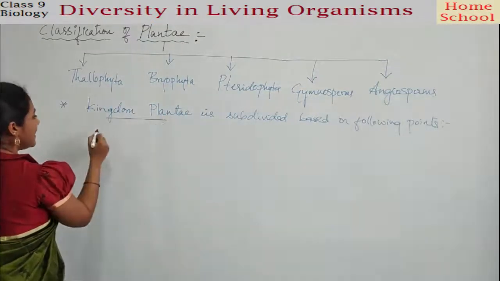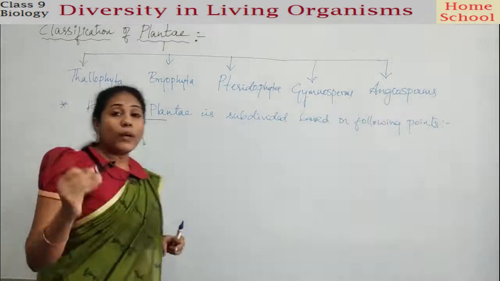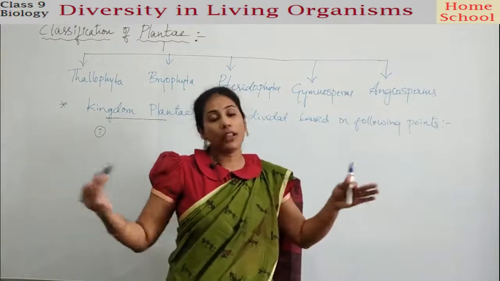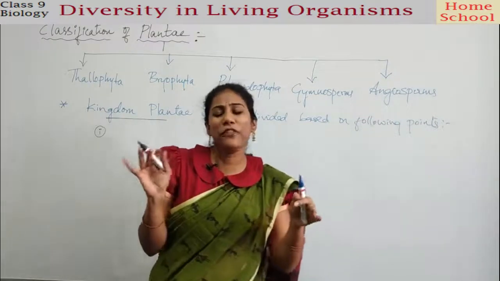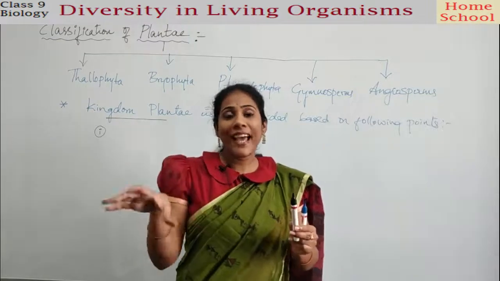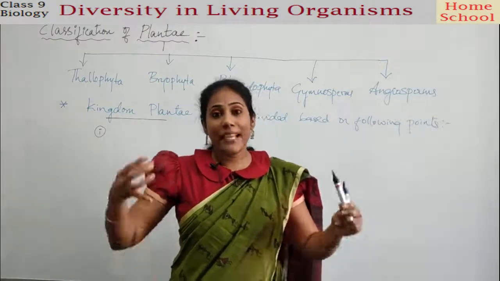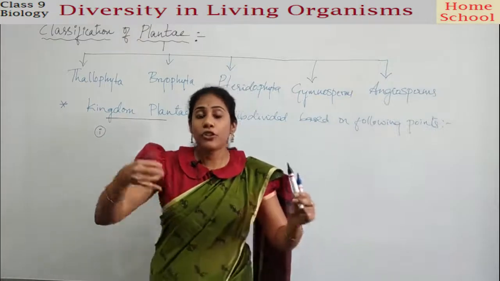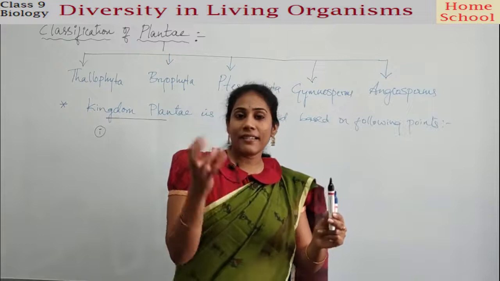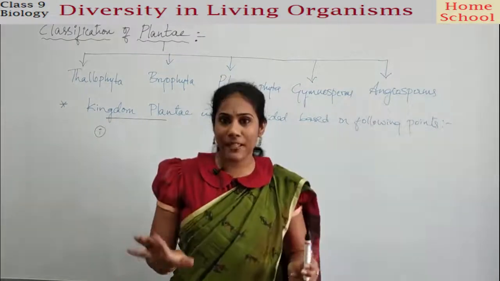The first and foremost, we consider whether a plant body is differentiated or not. So what do you mean by differentiated? Like whether the plant body has well defined root system or branches, shoot, etc. Many of the plants that are there on earth do not have these parts.